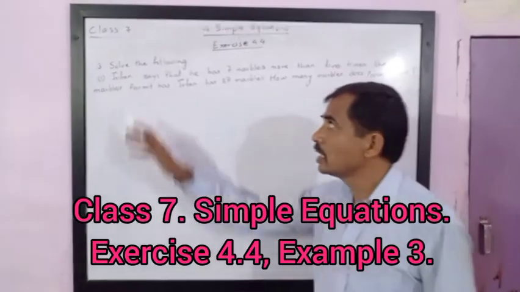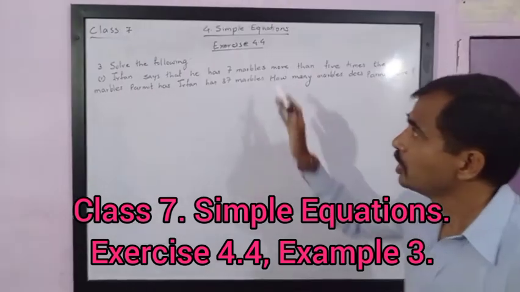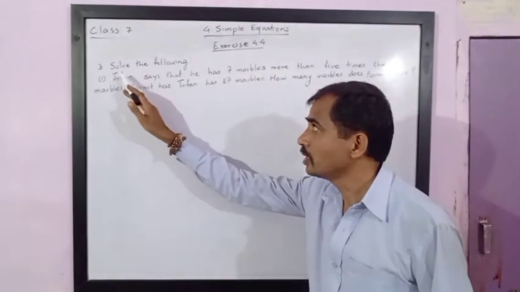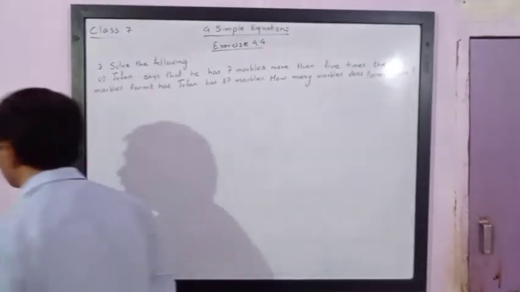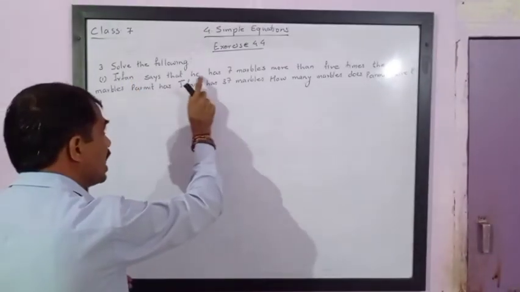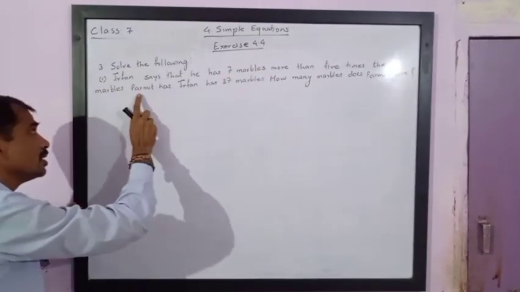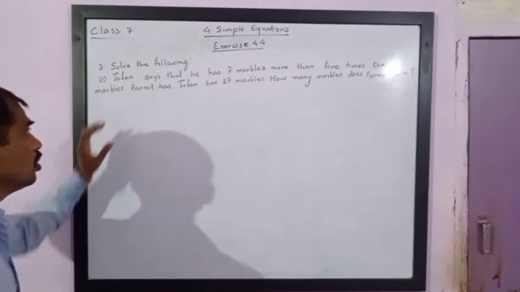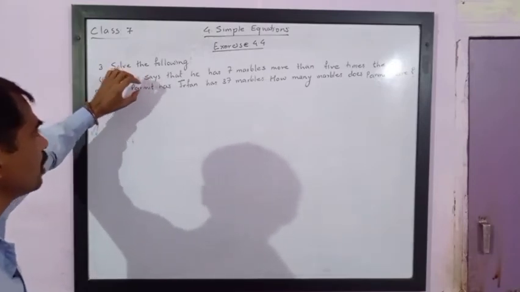Dear friends, in class 7 we have chapter 4, simple equations, and we are studying exercise 4.4. In exercise 4.4 we have the third example. Solve the following. The first sub question is: Irfan says he has 7 marbles more than 5 times the marbles Parmeet has. So we will first have to decide the variable for Parmeet's marbles.